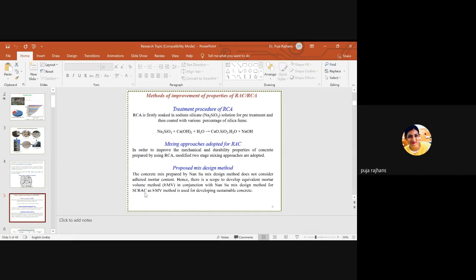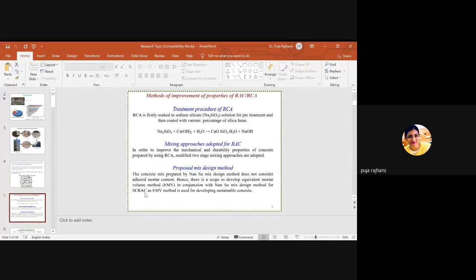Now in the case of virgin aggregate, there is no added mortar. So this calculation is only done for the virgin aggregate. But when I go for recycled aggregate, the calculation part is the same, but here we have the added mortar, so while mixing, the volume gets increased.